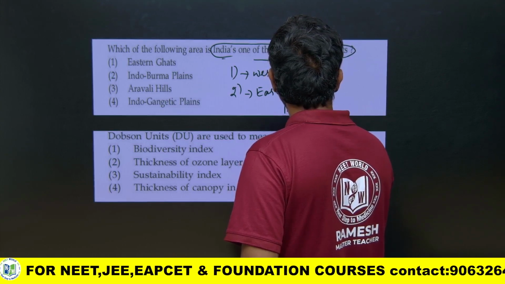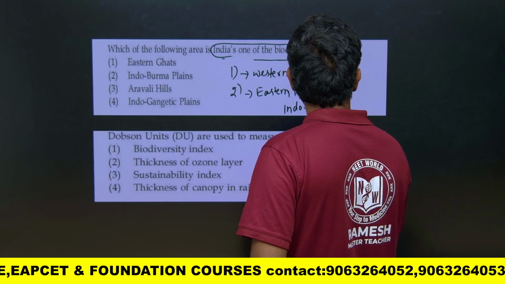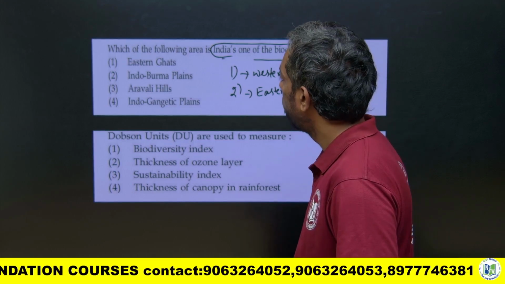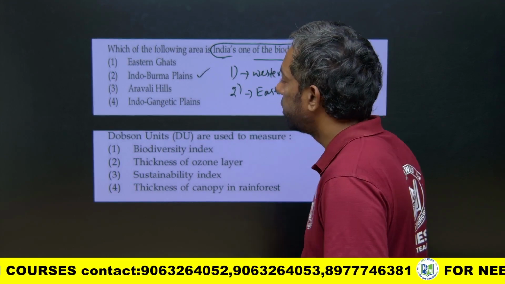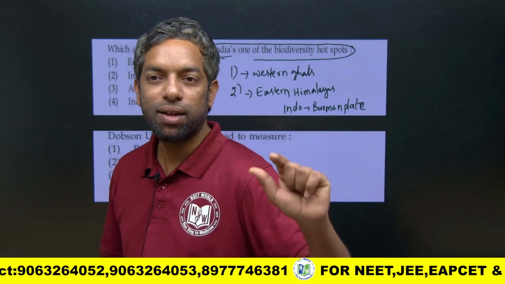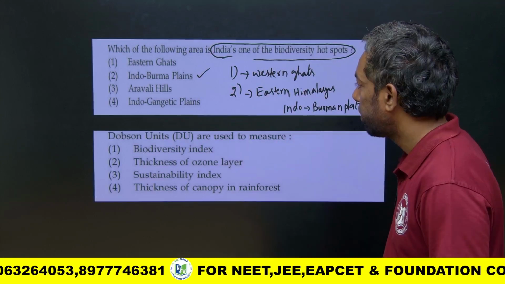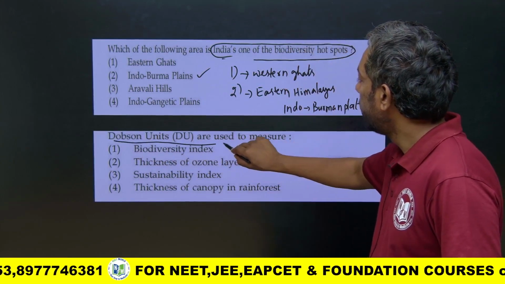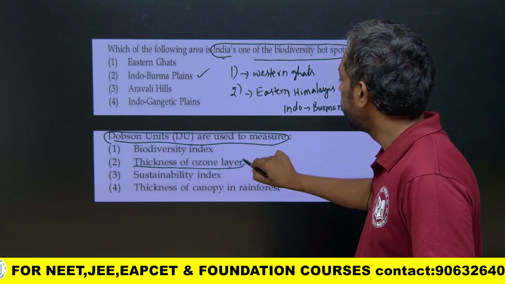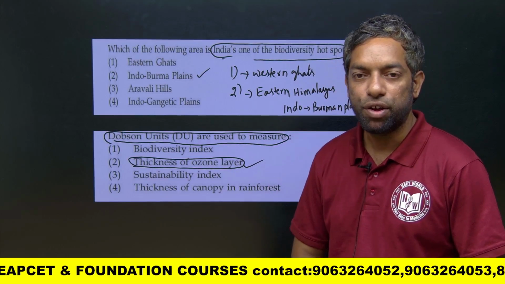Indo-Gangetic plain, Indo-Burma region. So here Indo-Burma is the right answer for this. Western Ghats and Indo-Burma are the right answers for the biodiversity hotspots. Dobson units, DU, are used for the thickness of the ozone. Direct question. Thickness of the ozone.